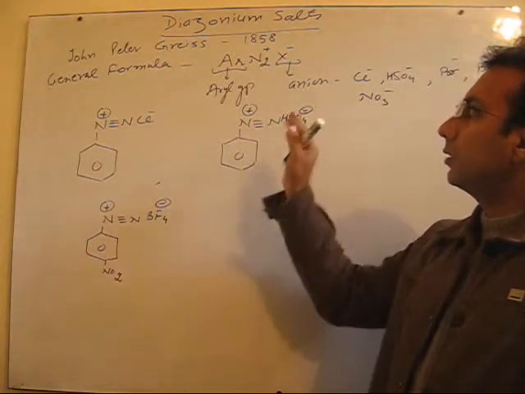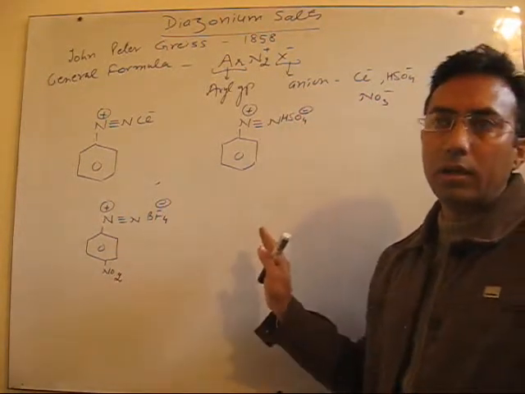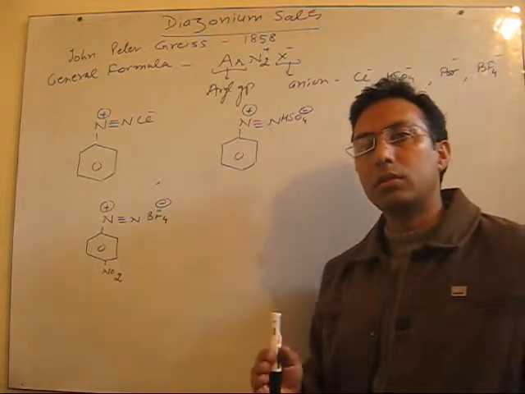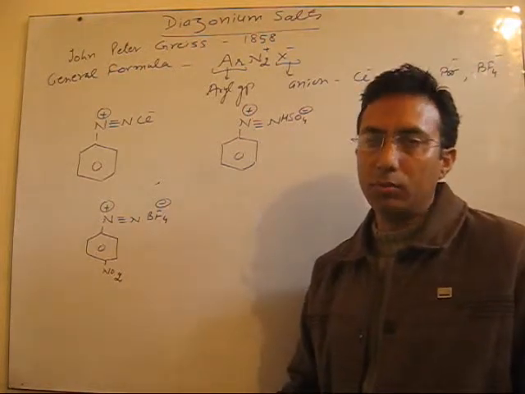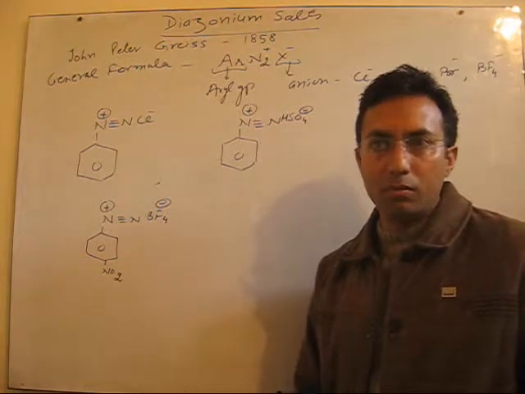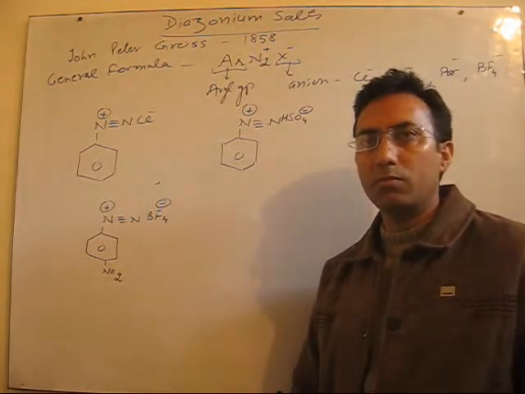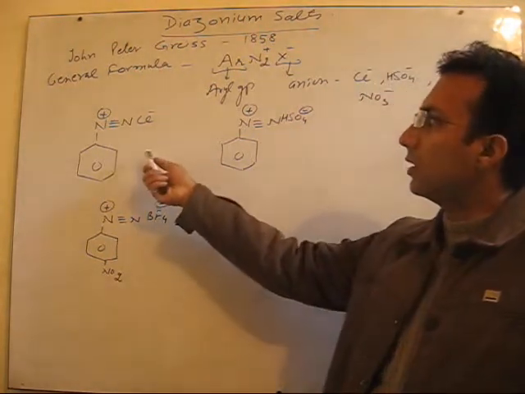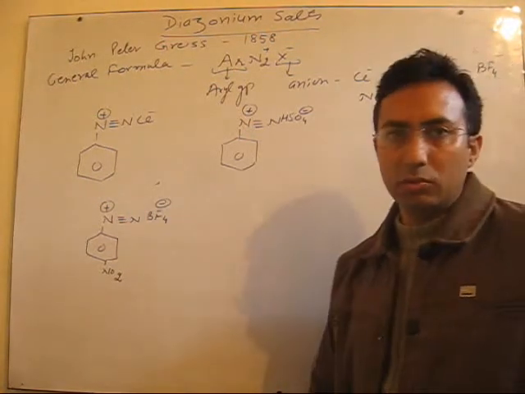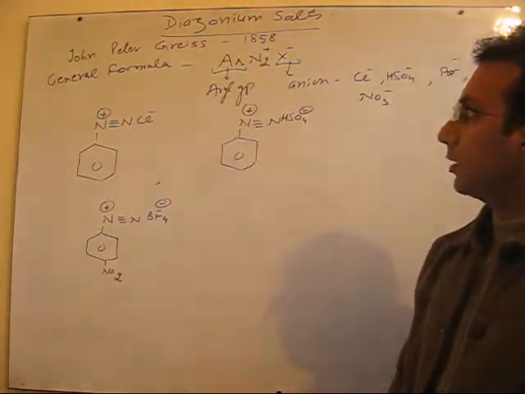They are among the most important compounds in organic chemistry, used to synthesize so many aromatic compounds. Almost all the aromatic compounds among different families can be easily synthesized once we get diazonium salts. Right? So let's discuss.